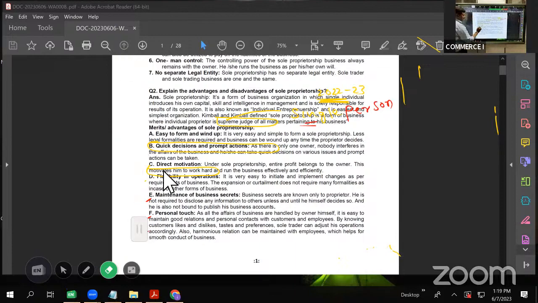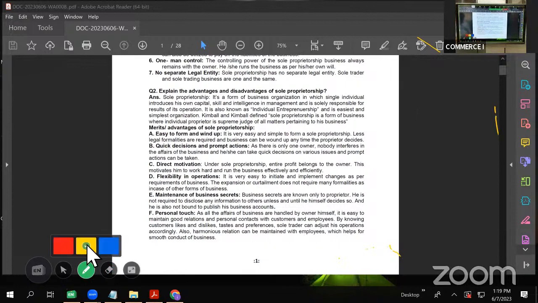Now let us see the advantages and disadvantages of sole proprietorship. Mostly, this one is expected. Again, you always start with the introduction. When you write this answer, you write with the introduction.